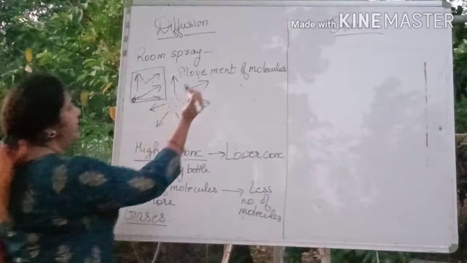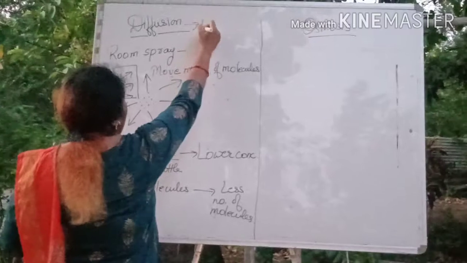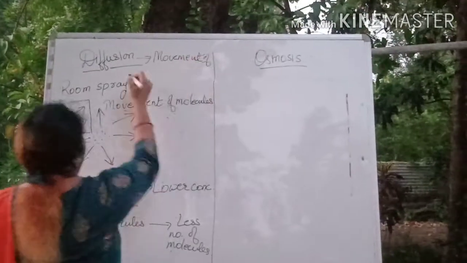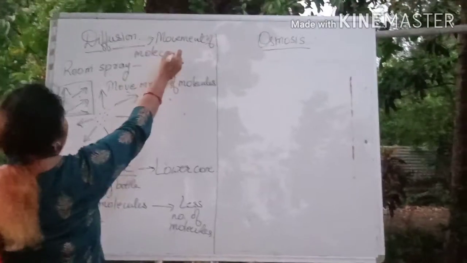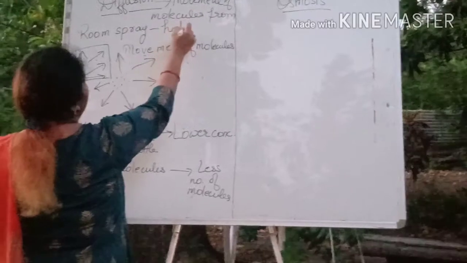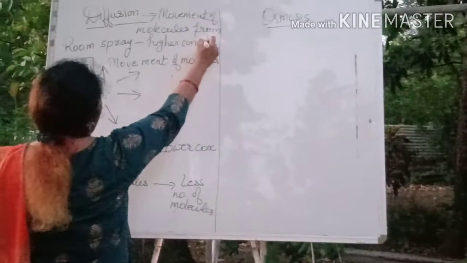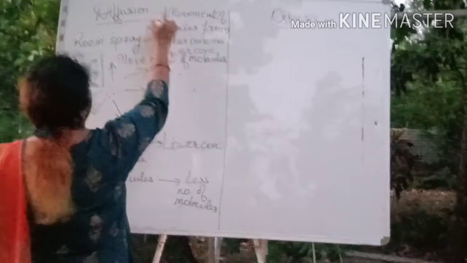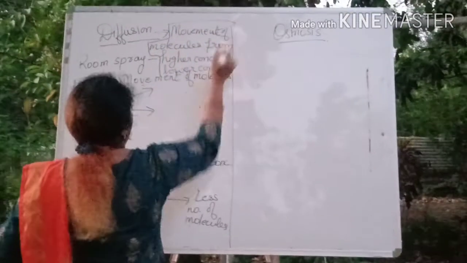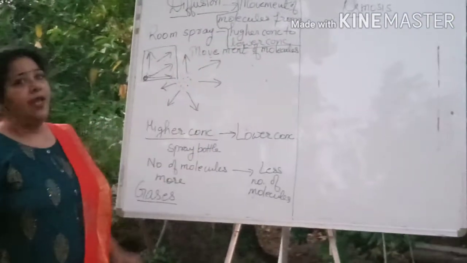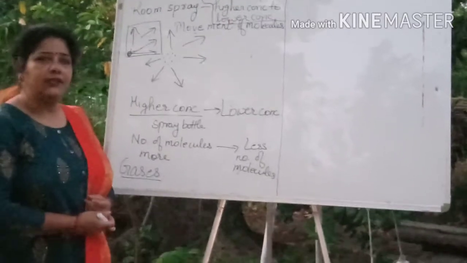So while defining, you will write: it is the movement of molecules from higher concentration to lower concentration. This is the definition when you are going to define what is diffusion. Movement of molecules from higher concentration to lower concentration, and it is a very common feature in gases.